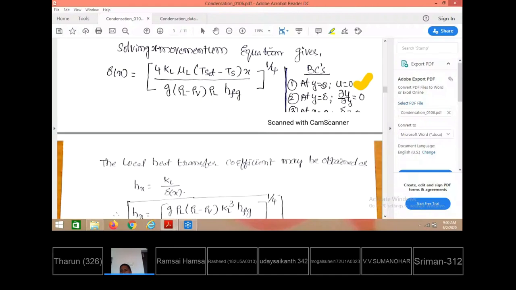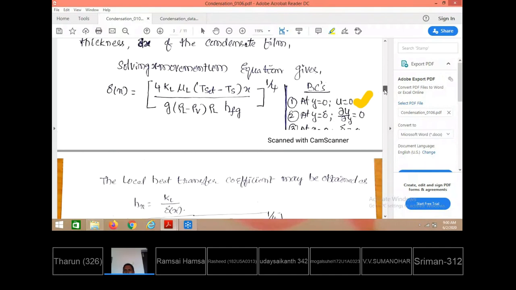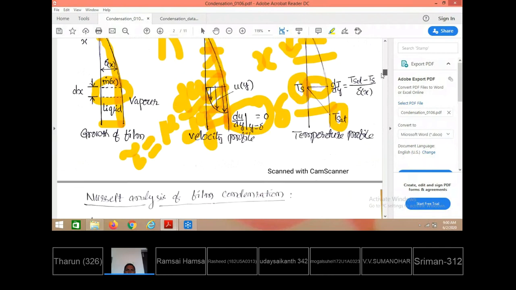Far away from the plate, at the intersection of the liquid and vapor where the distance y is delta, the boundary layer thickness, there is no change of velocity. That is the other boundary condition we are considering.